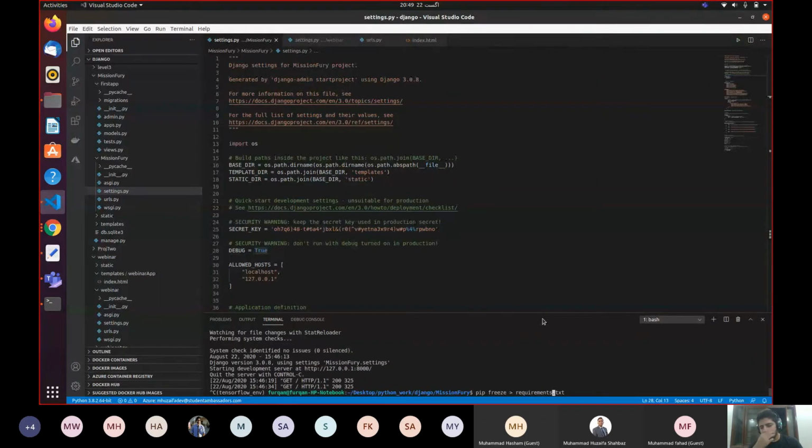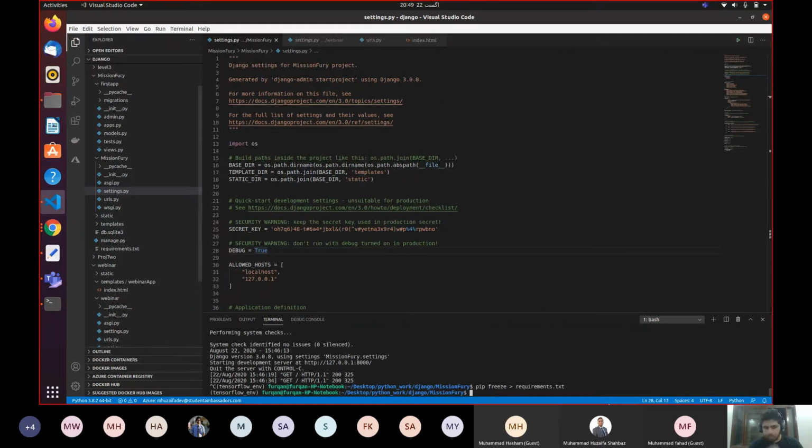Pip freeze requirement. Okay, so whenever you want to generate a requirements.txt file, you write this thing: pip freeze > requirements.txt, and this will generate the requirements.txt file for you. Okay, so now you can see this requirements.txt file is generated, and make sure that the hierarchy of your project is very similar to the hierarchy of my project.